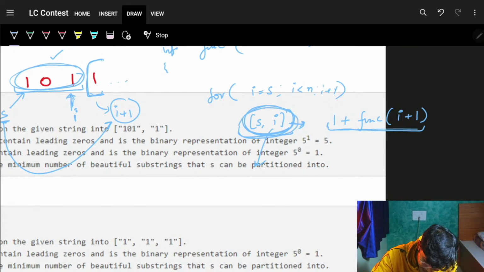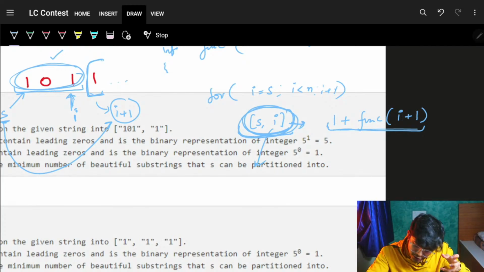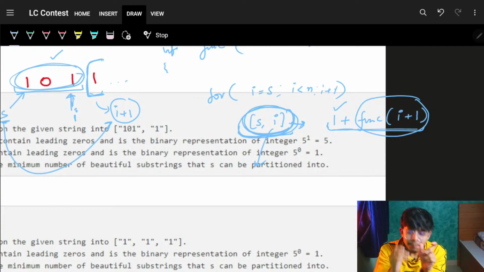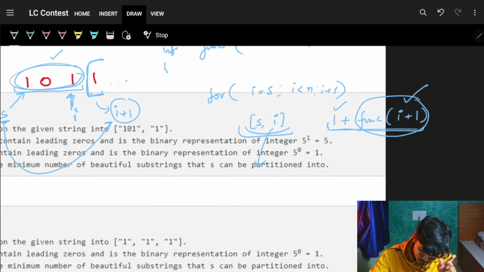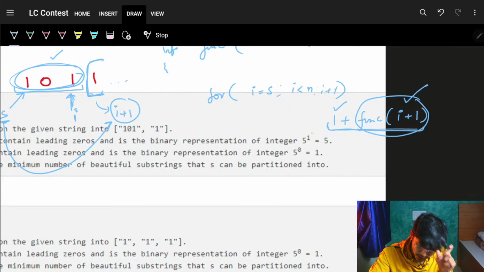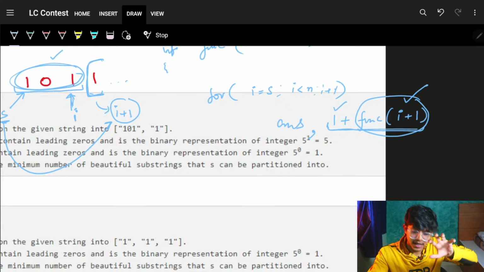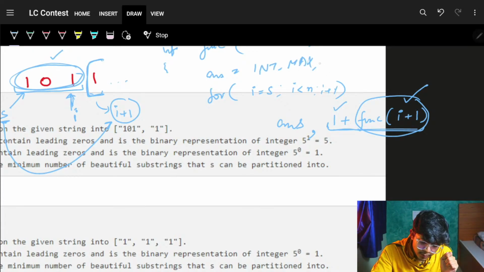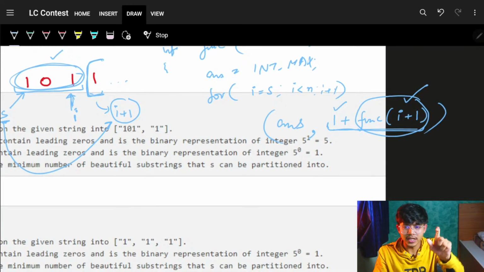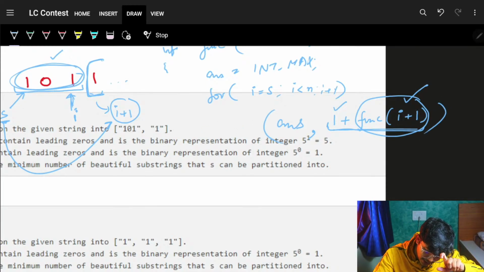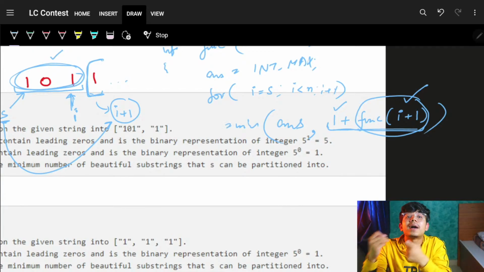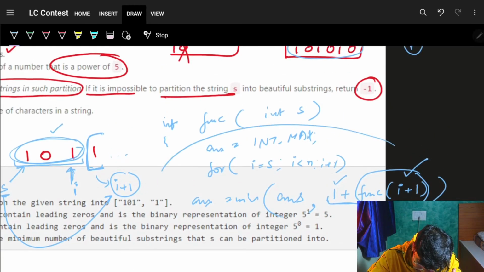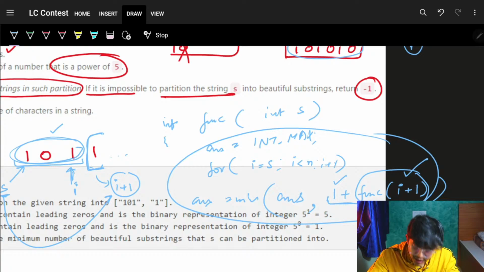So I will just ask, hey bro, I am doing one partition from S to I. So one partition is done. He will bring me the remaining minimum number of partitions if I start from I plus 1. So if it is possible to do a partition from S to I, whatsoever answer I have, I will initialize with the maximum value, because I want the minimum number of partitions required. So I will get this answer, and I will simply update it by a minimum, because I just want the minimum number of partitions required. It will be my answer. That is how we build our recursion condition.